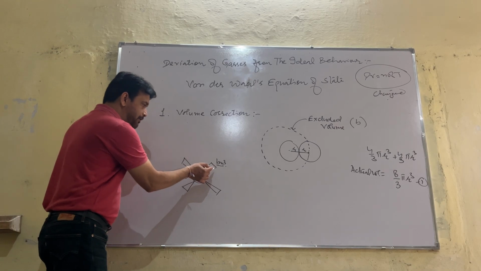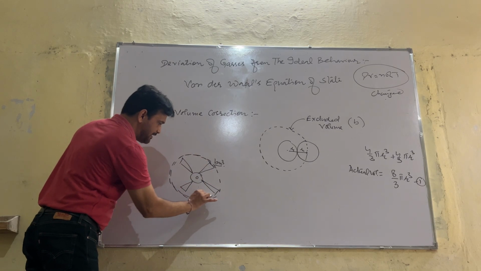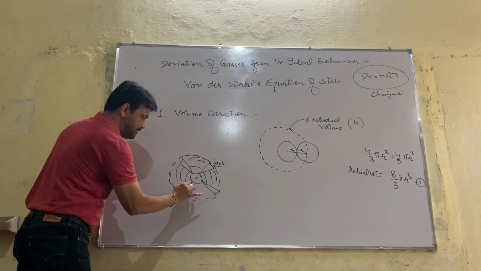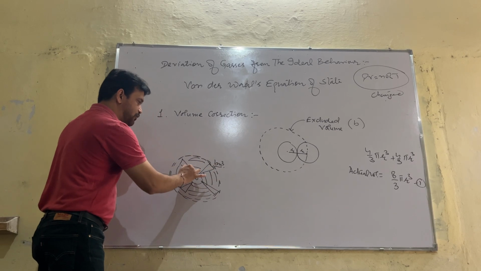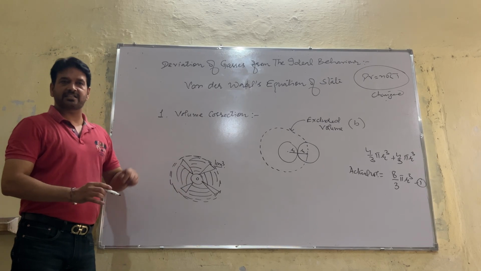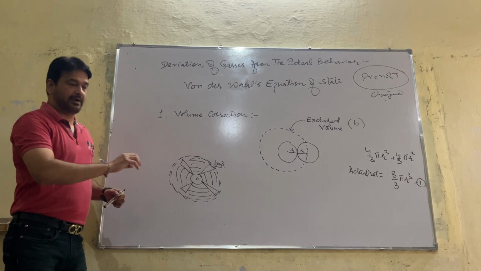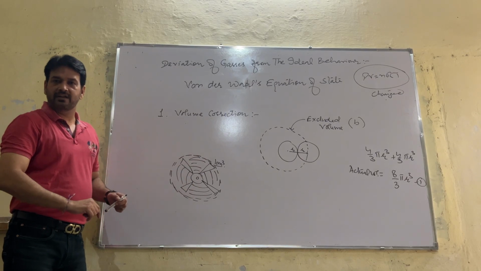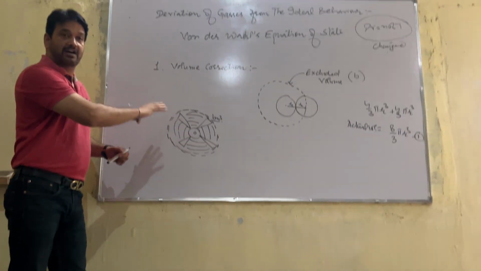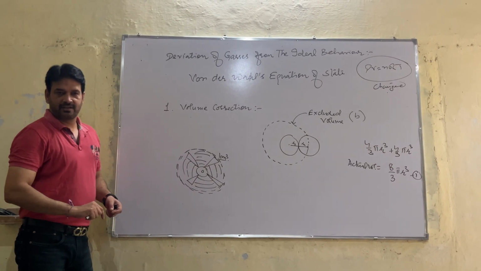But if the fan is revolving, this volume and this volume will also get covered up. When the fan is stationary, you can touch here, here and here. But when the fan is revolving, you cannot touch here because this volume will be covered up. And obviously, this will get excluded.